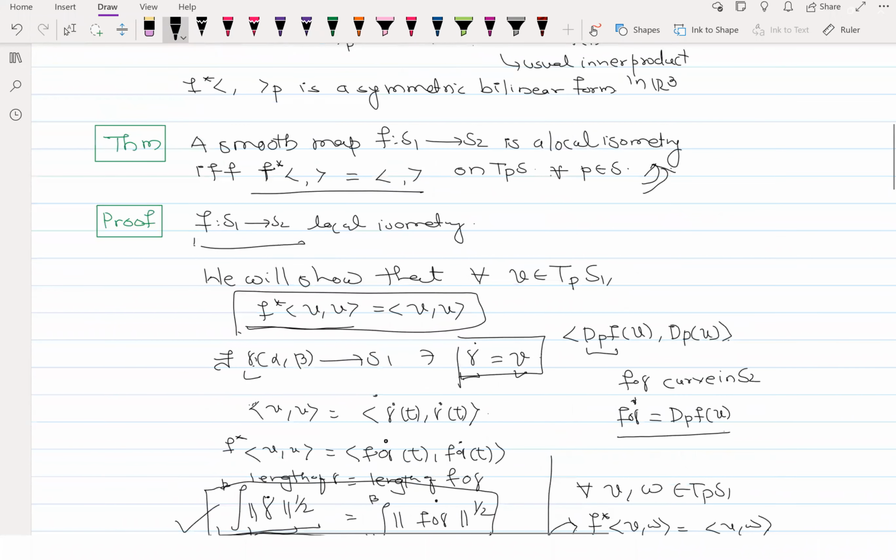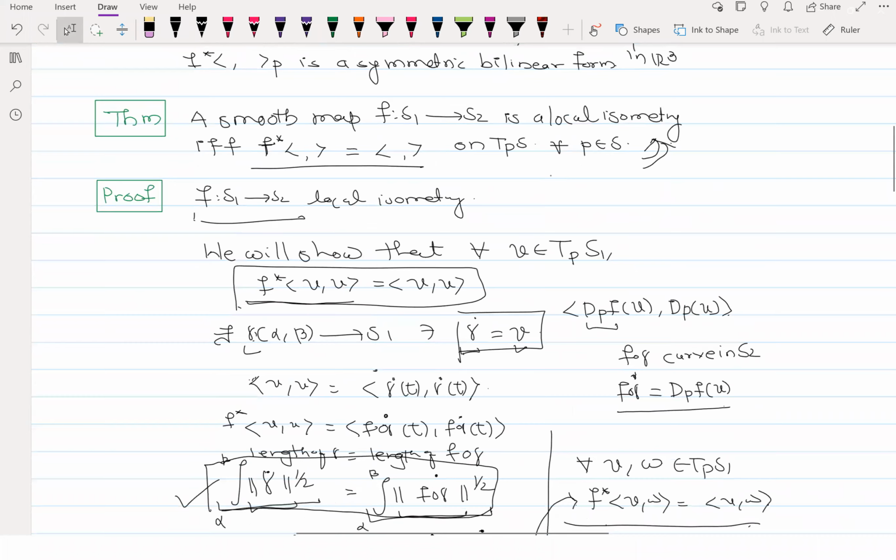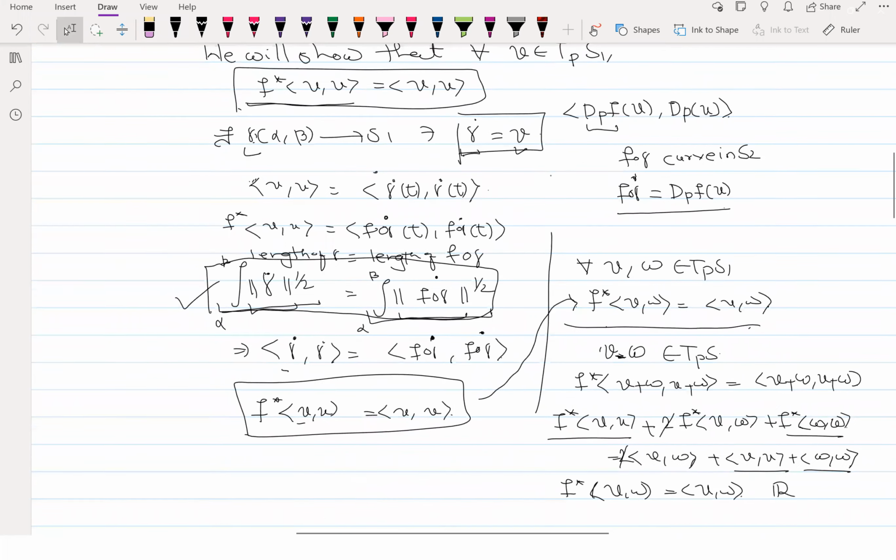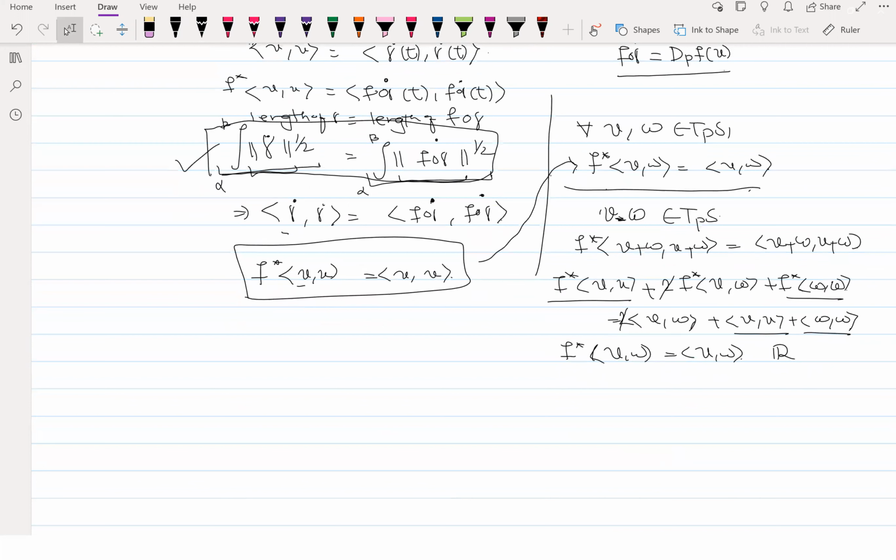Yes, ma'am. Okay, good. So now you got one criterion which is much easier to check, because DPF has a very nice form. You remember that you have to just multiply by the Jacobian and those kind of things. If that preserves the symmetric bilinear form, then you get an isometry. That is how we will check. But now, if you look at the symmetric bilinear form, it has a relation with the fundamental form, right? What is the relation? Do you remember?